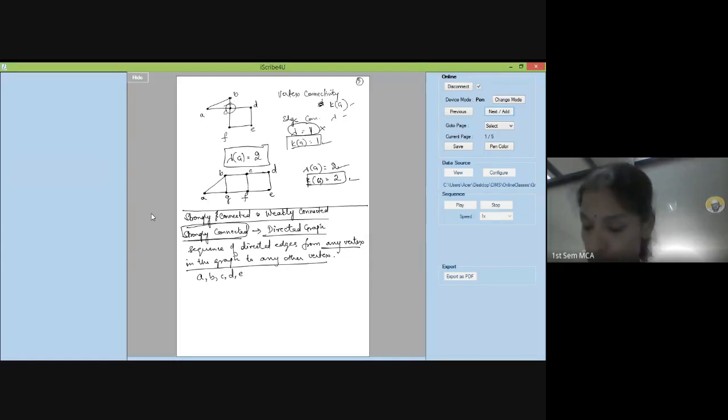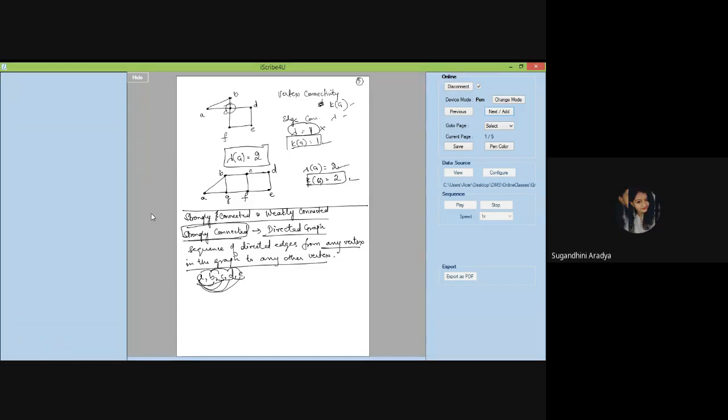From A, I should be able to reach B, C, D, and E. From B, I should be able to reach A, C, D, and E. From C, again, I should be able to reach A, B, D, E. Like that, from every vertex there should be a path to every other vertex. Then you call it a strongly connected graph. Am I clear? Yes, ma'am.